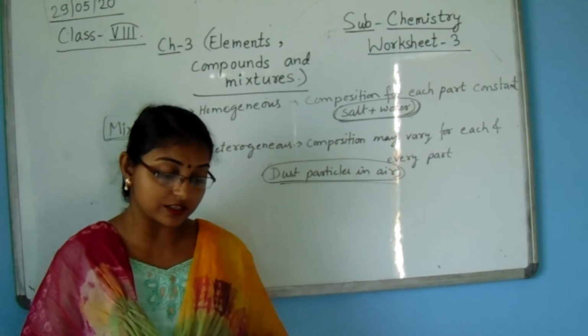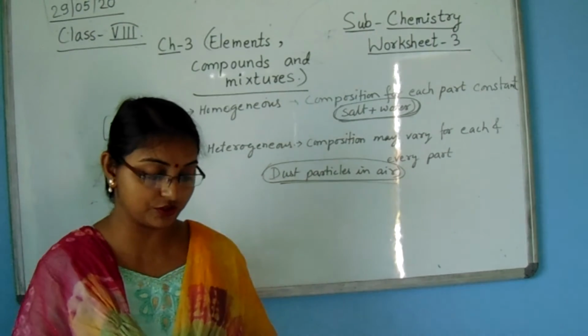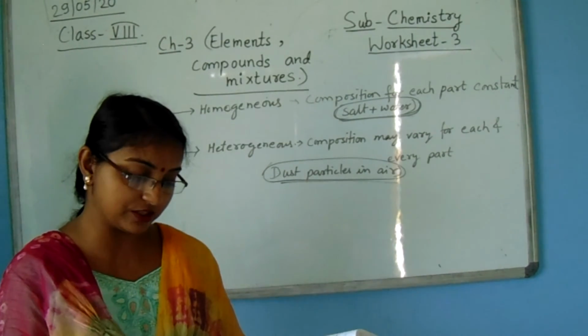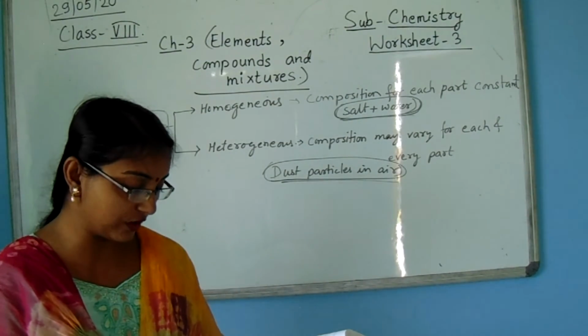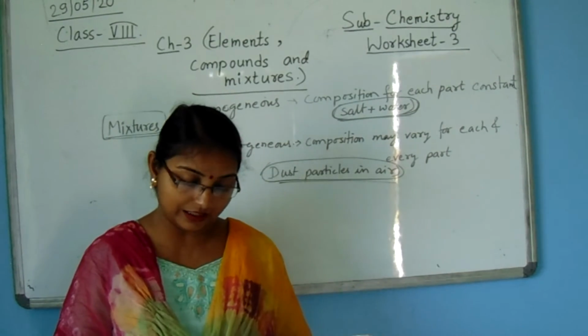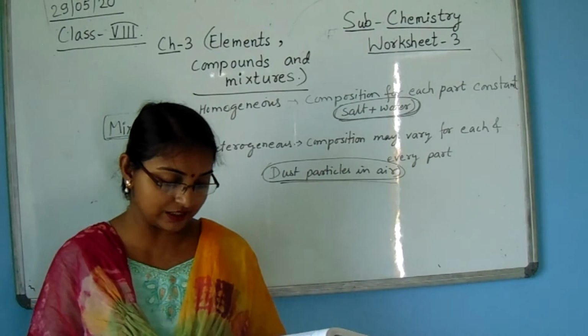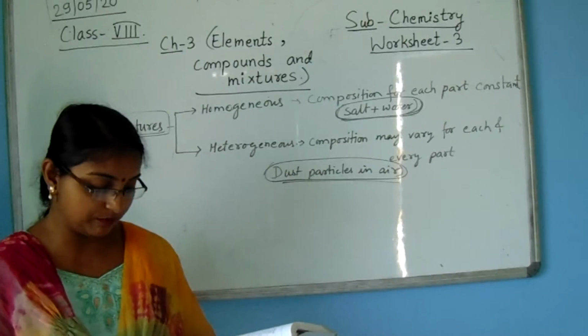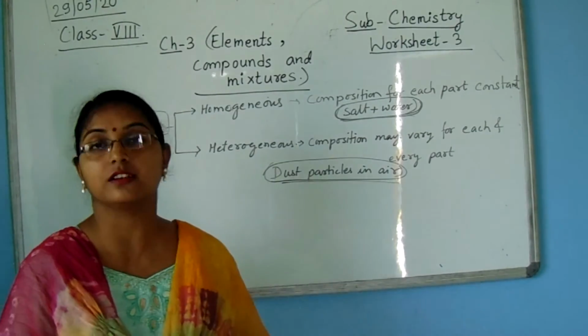Now next is sublimation. What is sublimation? By the process of sublimation, a mixture of two solids is separated in which one is a sublimate, and in this process the mixture is heated, due to which the sublimate substance vaporizes.